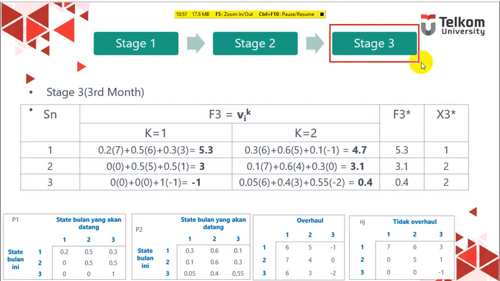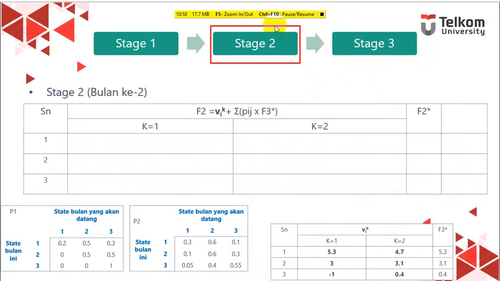So we have stage 3. So please remember again about dynamic programming. Refresh it again, and then after this we will continue to stage 2.